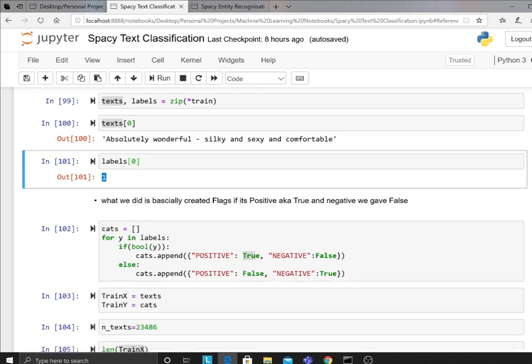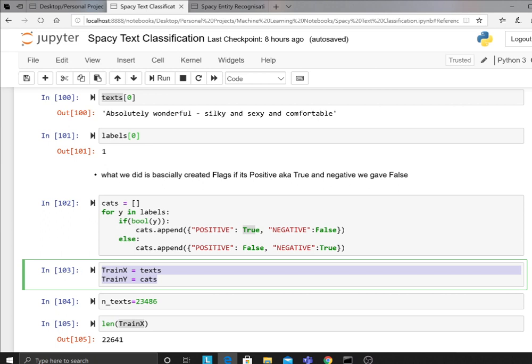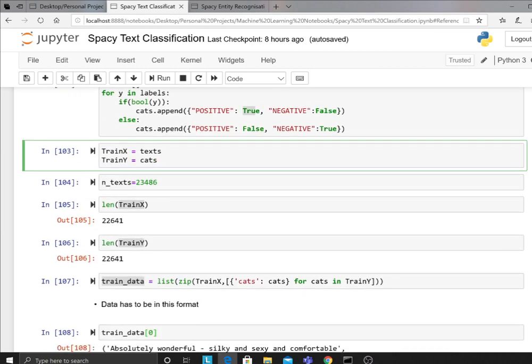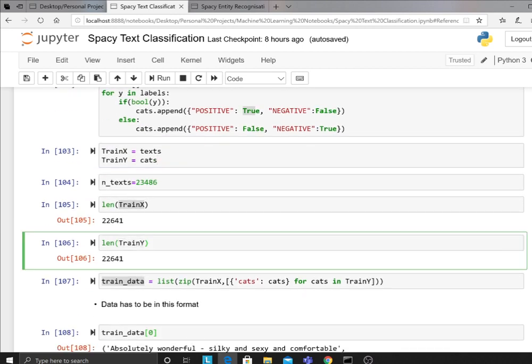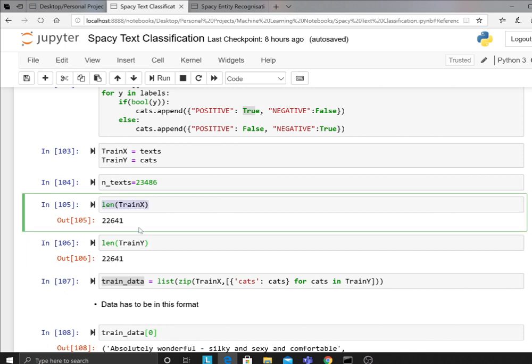Okay, Saumil, fine. What we did: train x, train y. Train x is the raw text, train y is basically the objects like true, false, this one, right? I'm actually printing it to show you how it looks, because it's important to see. Make sure always after you do that, the train x and y shapes have to be the same, the number of rows, of course, right?